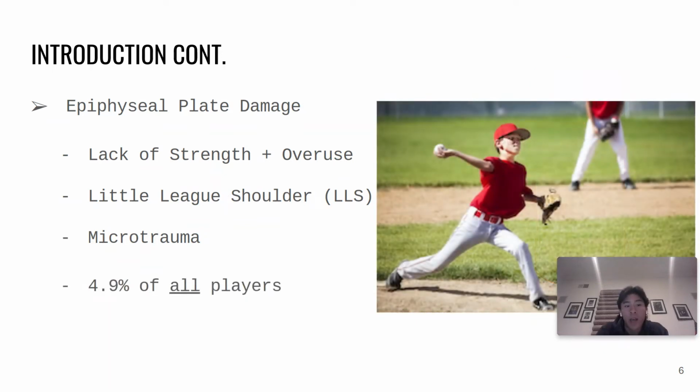Little League shoulder is a common issue among youth baseball, with 4.9% of all players being affected by the epiphyseal plate damage. With the weak epiphyseal plate not closing until the age of 25, and the throwing motion being one of the most common and repetitive movements for a youth baseball player, the prevalence of proximal humeral epiphysiolysis is essentially inevitable.